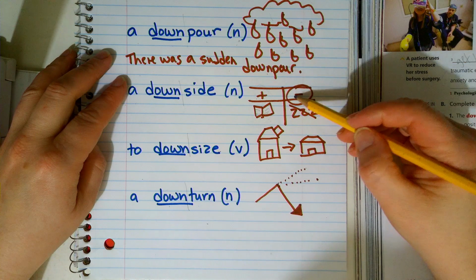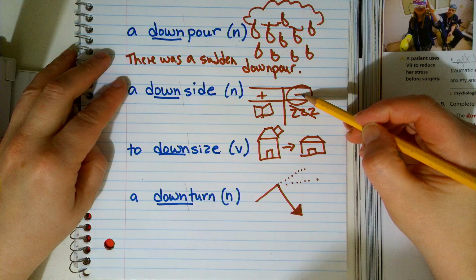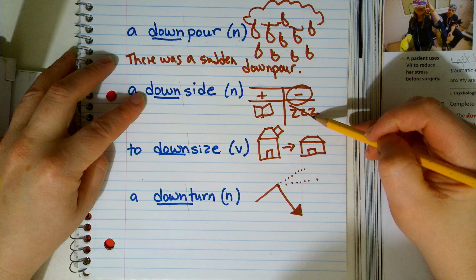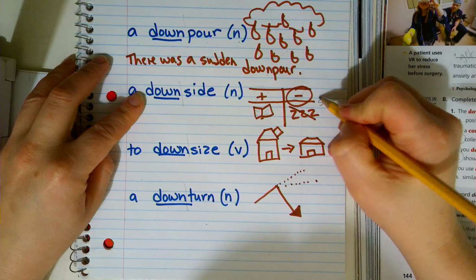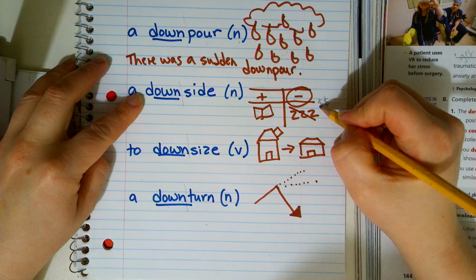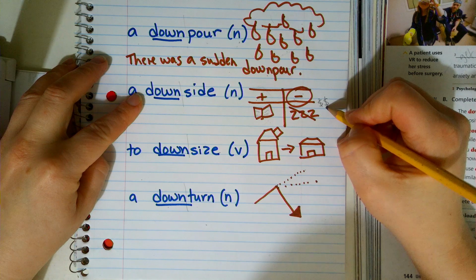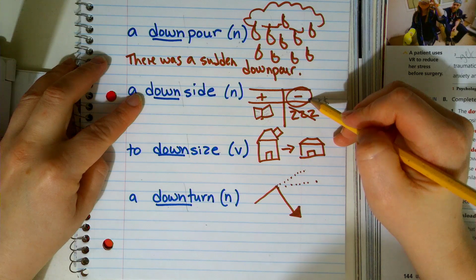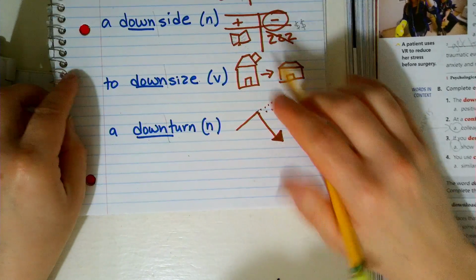But it also has many downsides, okay? The downsides of going to college might be you don't sleep very much because you're studying. It may be that it costs a lot of money. These are downsides, negatives, cons, drawbacks, okay? So upsides and downsides. And that is also a noun.